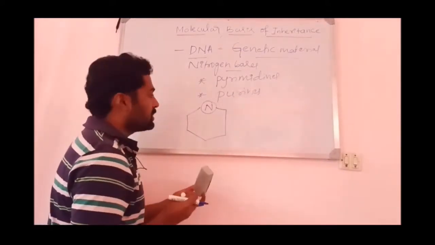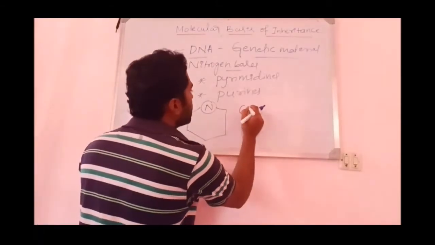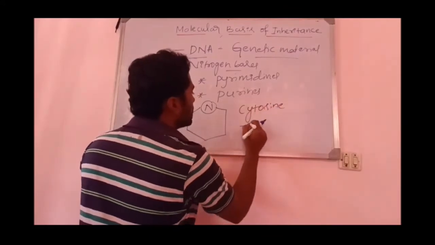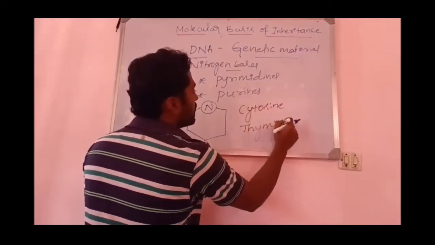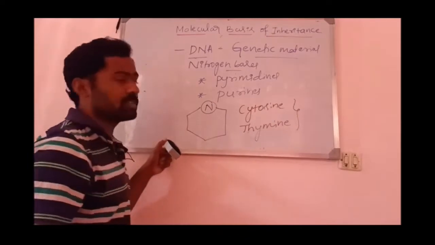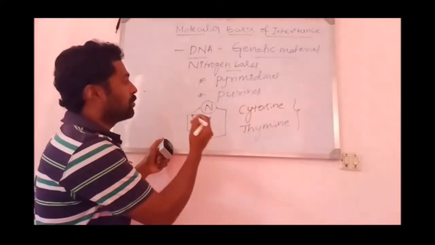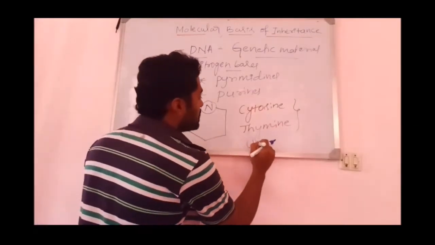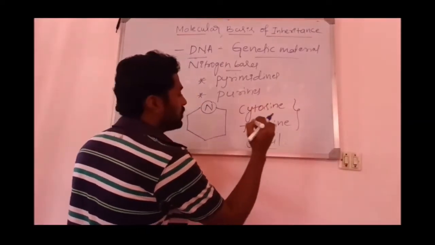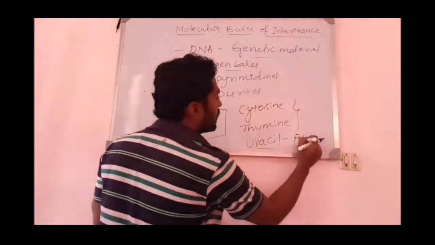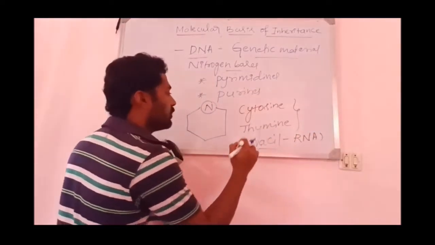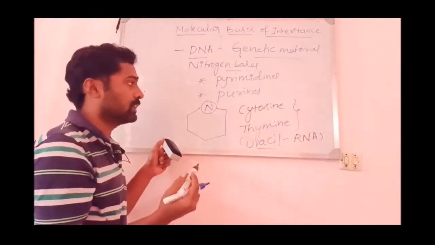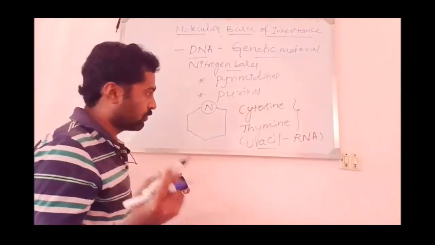You should remember this: there are 2 pyrimidines observed in DNA. One is cytosine, another one is thymine. Cytosine and thymine are pyrimidines found in DNA. Similarly, uracil is also another pyrimidine, and it is found in RNA.